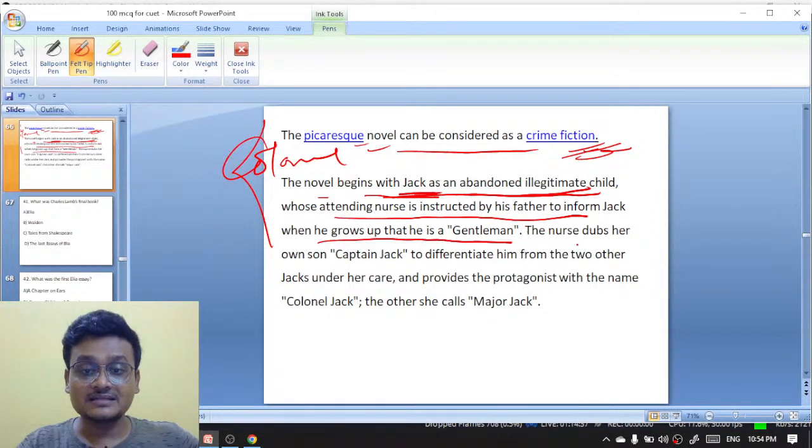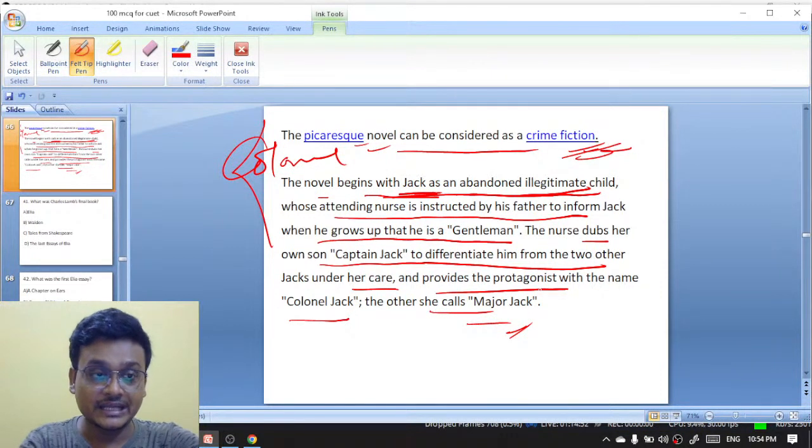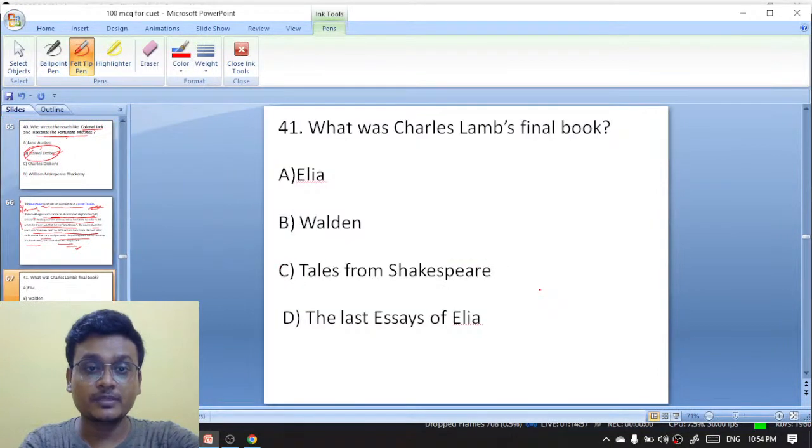The nurse dubs her own son Captain Jack to differentiate him from the two other Jacks under her care, and provides the protagonist with the name Colonel Jack, and the other she calls Major Jack. So this is a picaresque crime fiction by Daniel Defoe, Colonel Jack. Another novel is Roxana, The Fortunate Mistress.